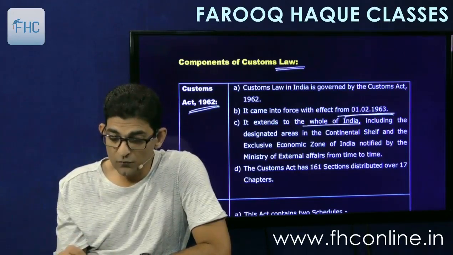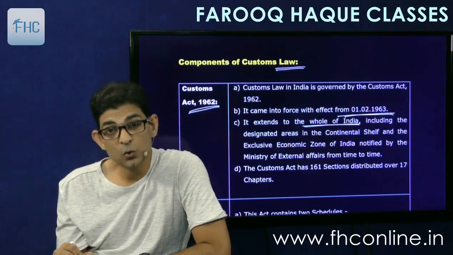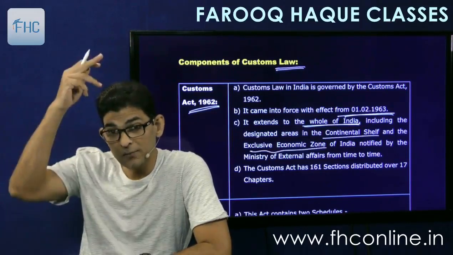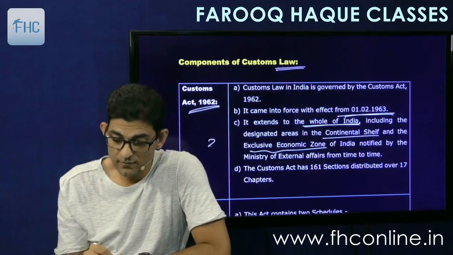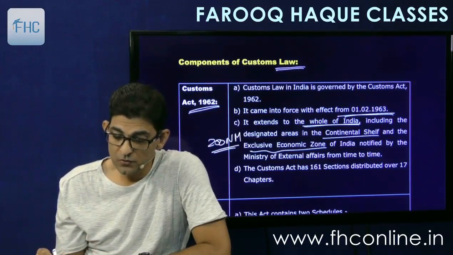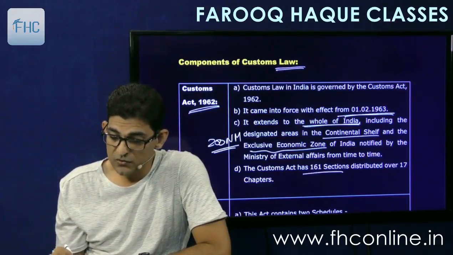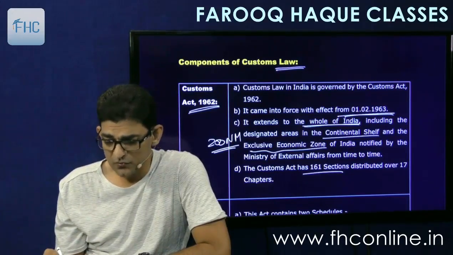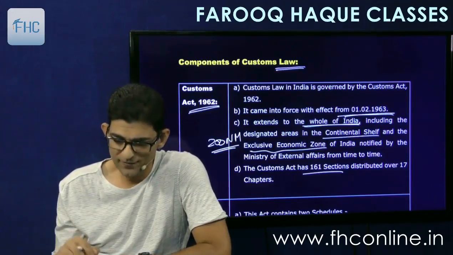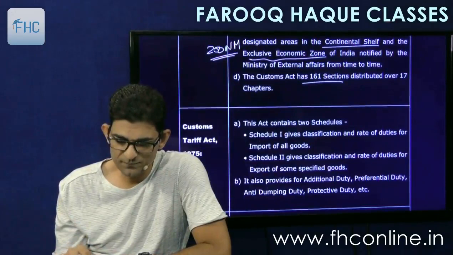It extends to the whole of India, including the designated areas in the continental shelf and exclusive economic zone, that is up to 200 nautical miles, notified by the Ministry of External Affairs from time to time. And the Customs Act has 161 sections distributed over 17 chapters. Do you have to remember these points for the exam? No. These are general knowledge points.